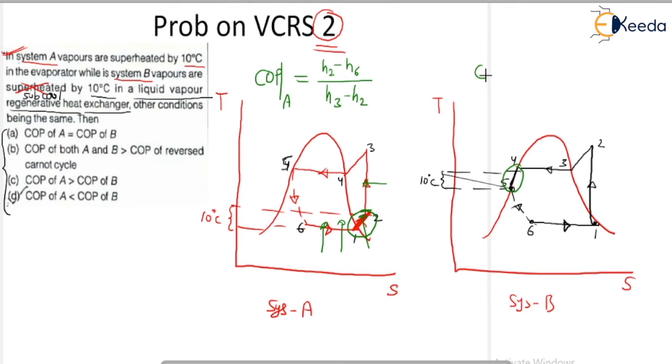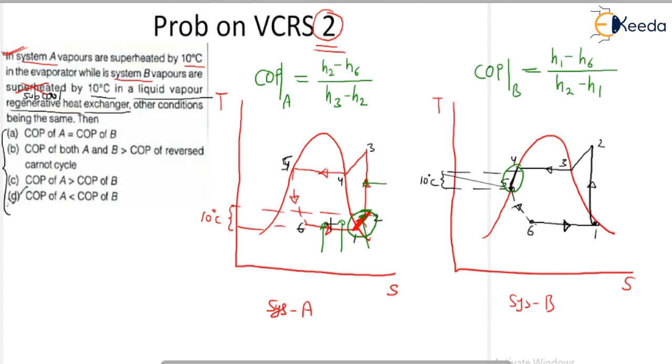And if you want to write your COP for system number B, then it is equal to the refrigeration effect, that means from point 1 to point 6, that means H1 minus H6, divided by the compressor work. Compressor work is nothing but H2 minus H1. Is it right?